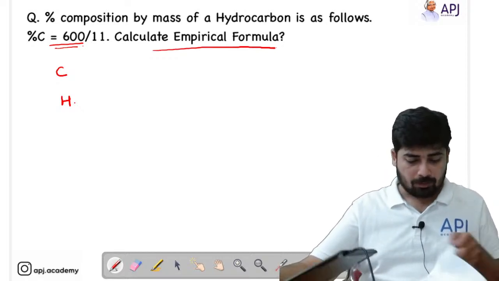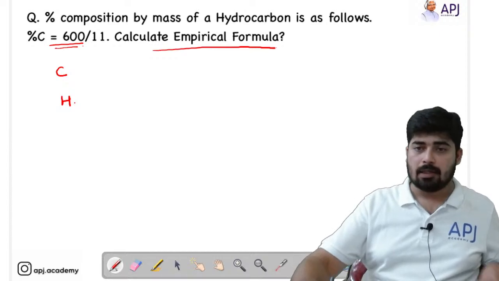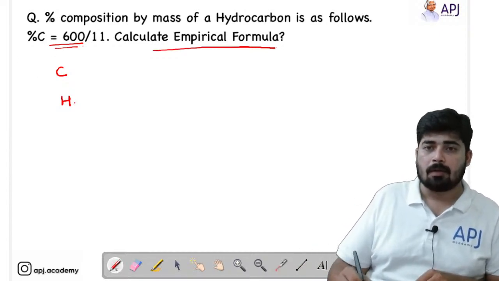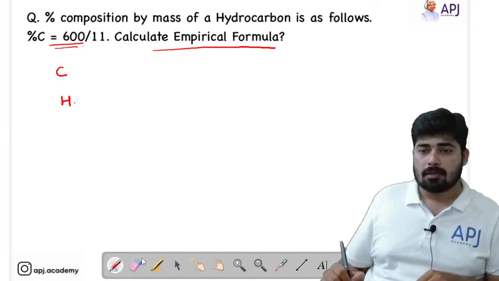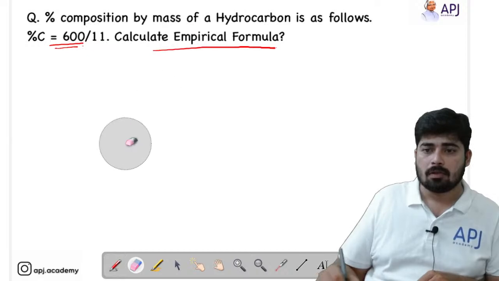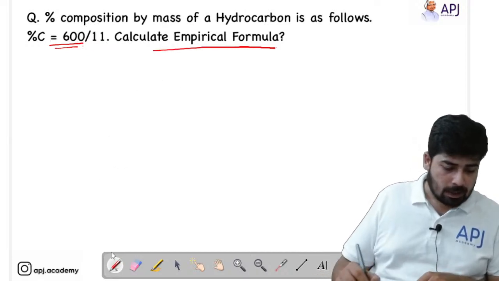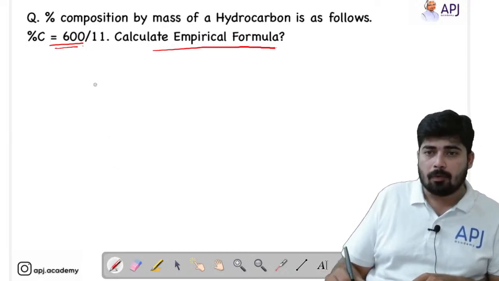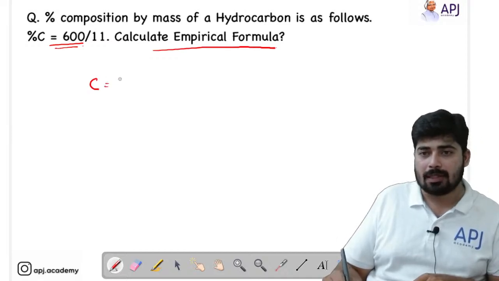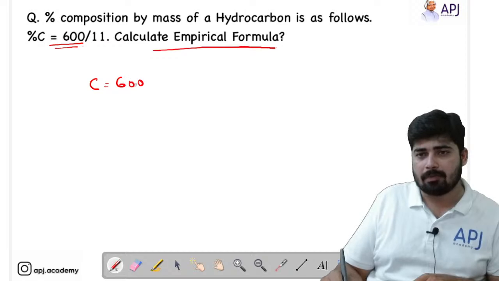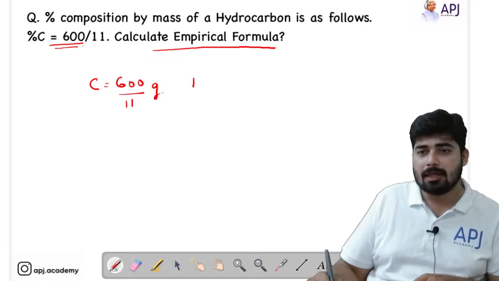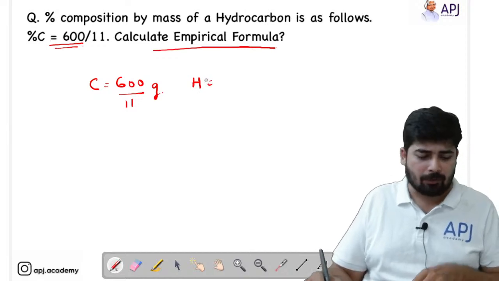Before getting started, let's calculate the percentages. Now see, we know that the carbon percentage is 600 by 11. That means we assume it as 600 by 11 gram. Similarly, what will be the value of hydrogen?